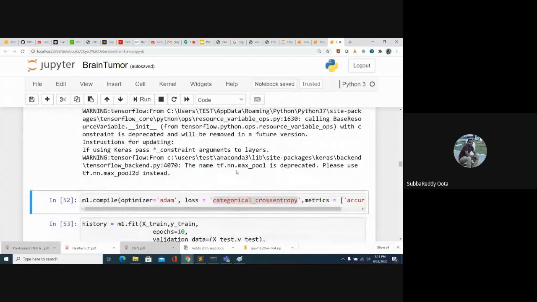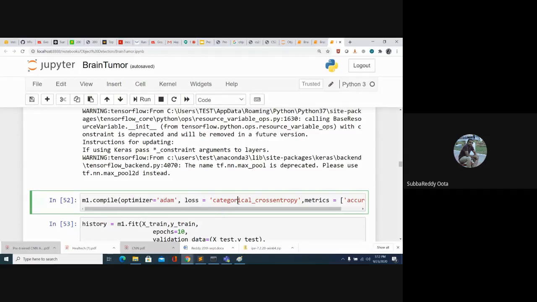Okay, so then we are compiling our model. The optimizer is Adam. Normally there are different optimizers available, like stochastic gradient descent, RMSprop, Adadelta, Adam. Based on the optimizer, the convergence will be slow or fast. If you take stochastic gradient descent, then the convergence will be slow, so there you need to adjust parameters like learning rate or momentum.